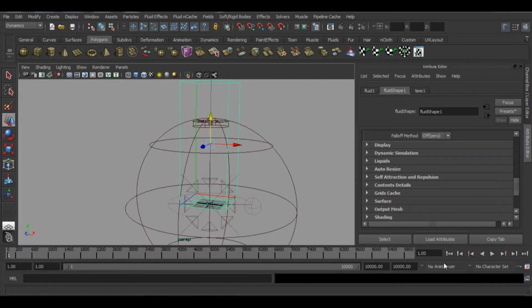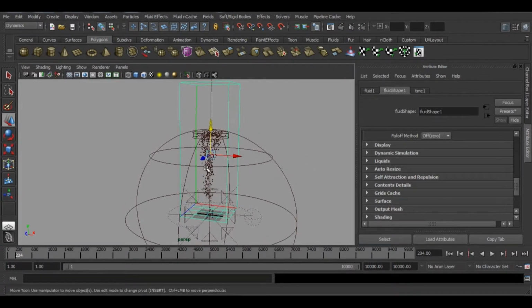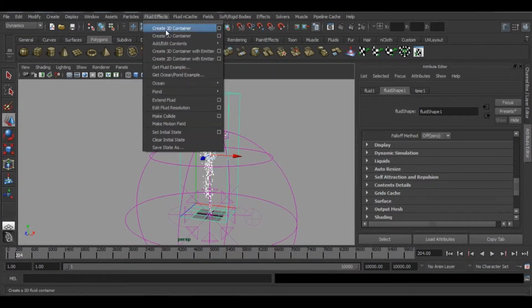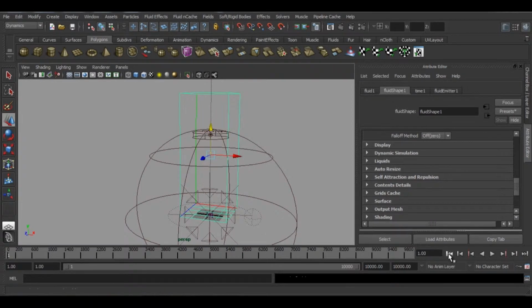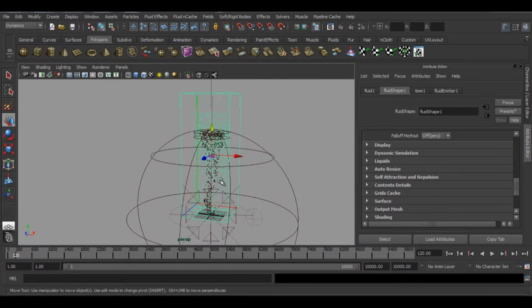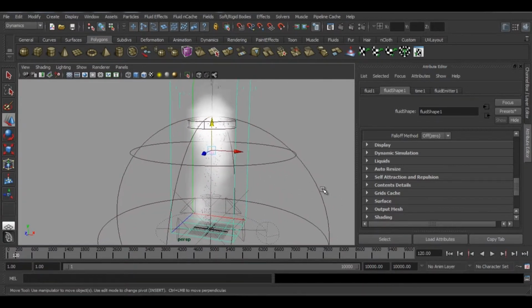So now if we play it, we get nothing. Obviously we are not emitting still. So select particles, fluid, emit from object. Now we are emitting from the object. You can see. Yeah, this is not that convincing.